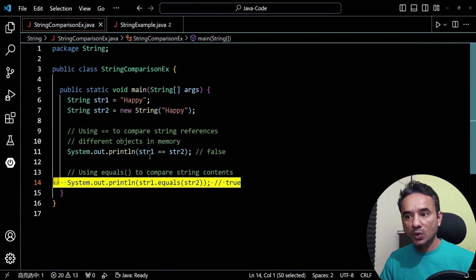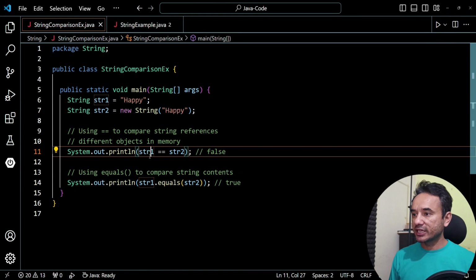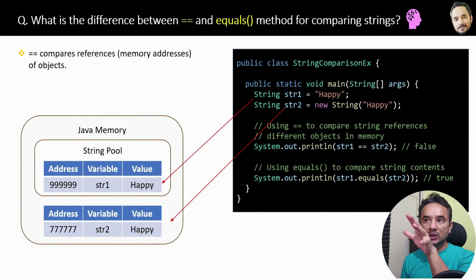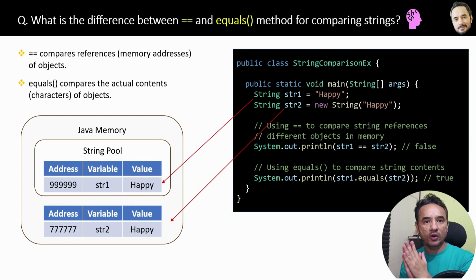That is the story, and I have pasted the same code here. I also pointed out how their locations are different in memory. Then I have written the answer: double equals compares the references of objects, and equals compares the actual contents of objects. That is the answer to this question.